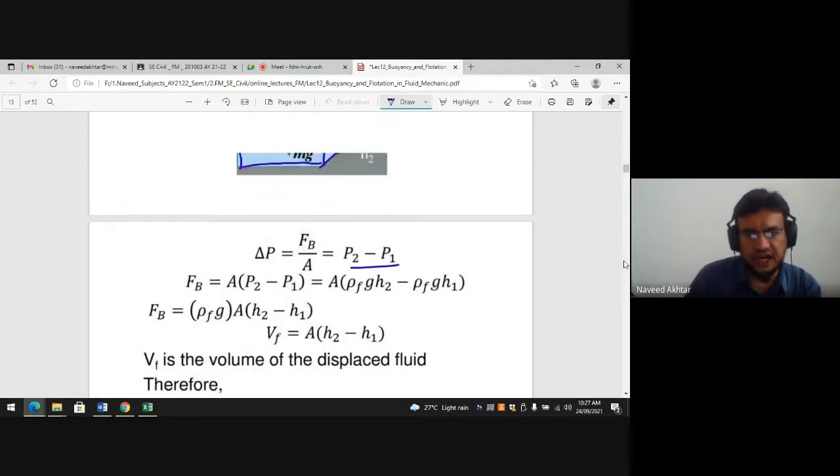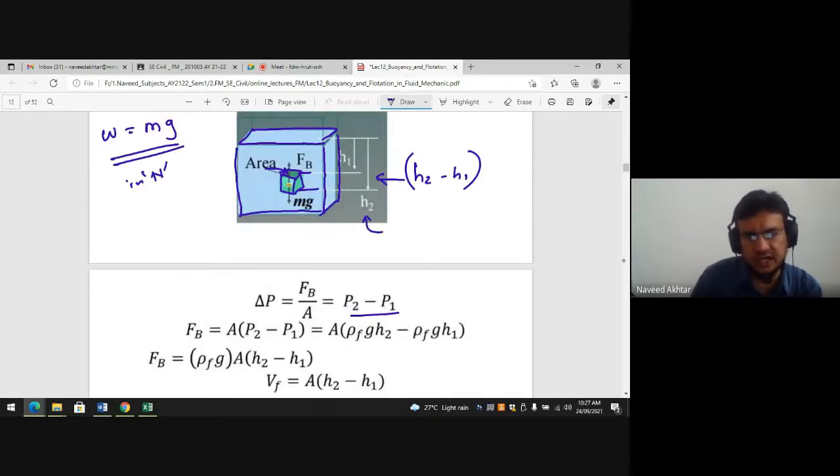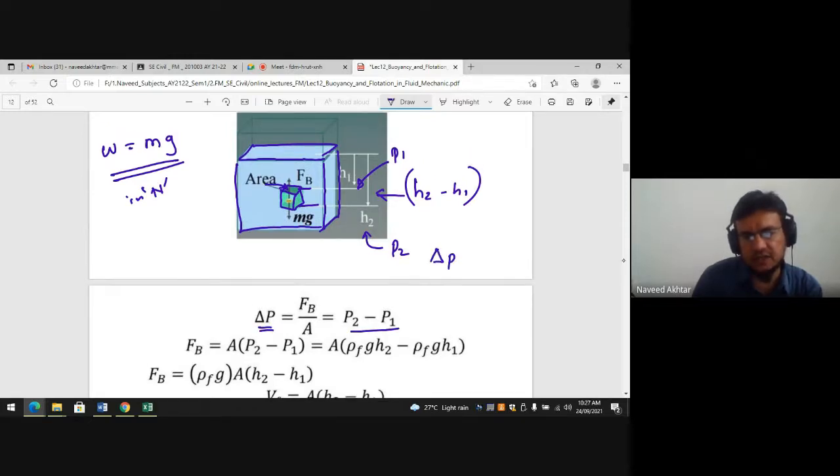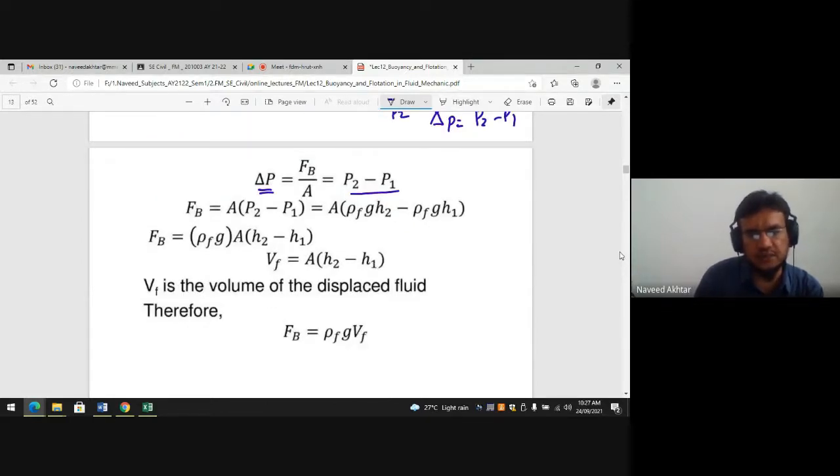Okay, so pressure at H2 is P2, and pressure at H1 is nothing but P1. So the change in pressure, delta P, is nothing but P2 minus P1. So FB upon A is equal to P2 minus P1. To write it down, FB is equal to A into P2 minus P1. So this is the density of your fluid, rho F, into gravitational acceleration G, into H2, minus rho F G H1.